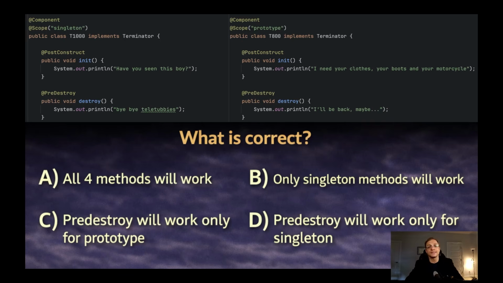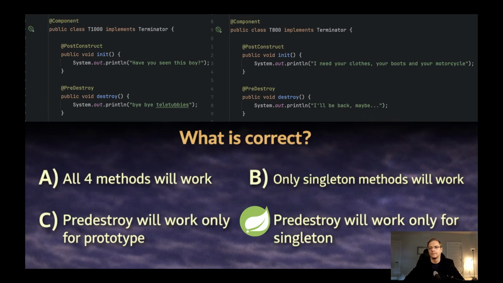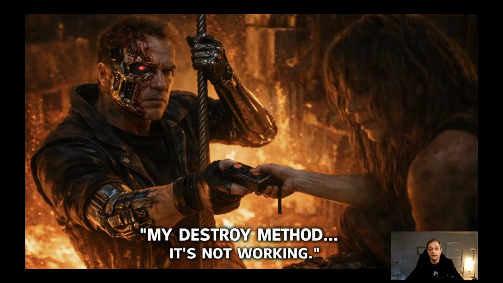So what is the correct answer? All four methods will work because the context is started and the context is closed in the end, so all of them will work. Or maybe only singleton methods will work, or maybe the problem will be with the PreDestroy method, maybe it will work only for the prototype, or maybe it will work only for the singleton. What is the correct answer? 1, 2, 3. Yes, PreDestroy will work only for singleton.